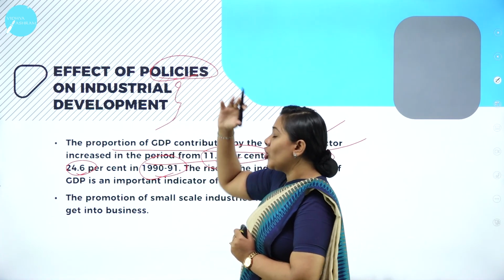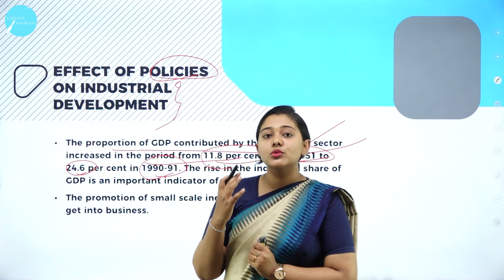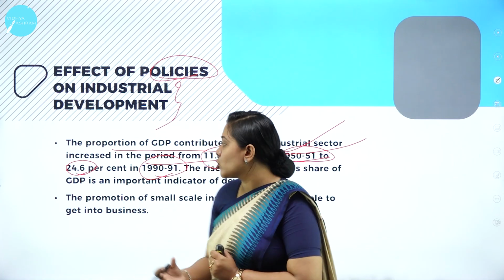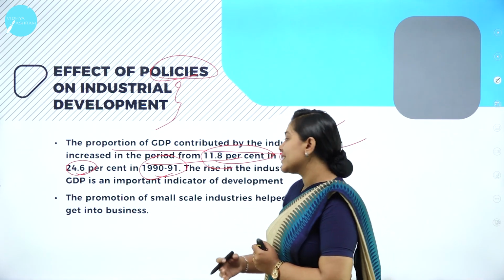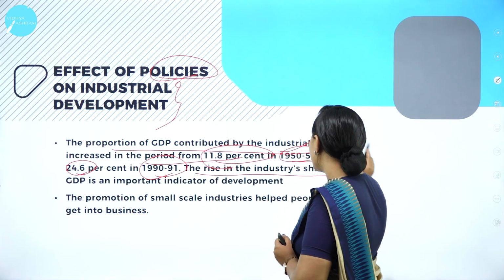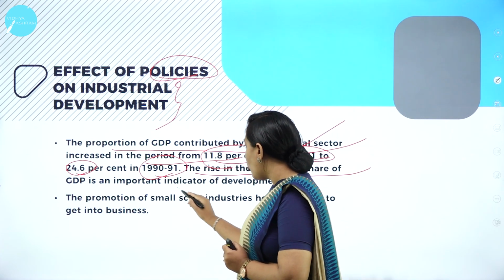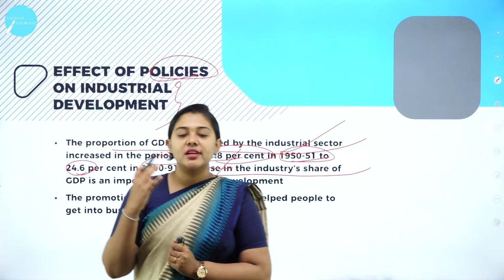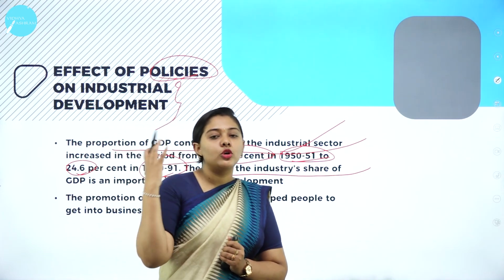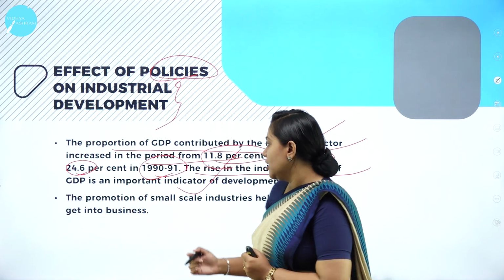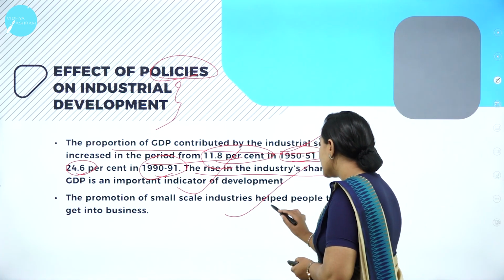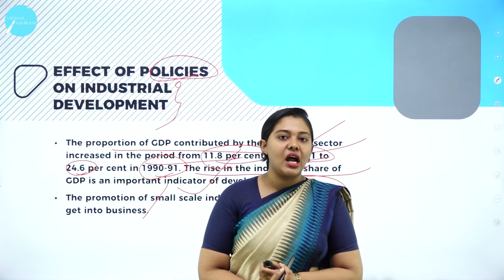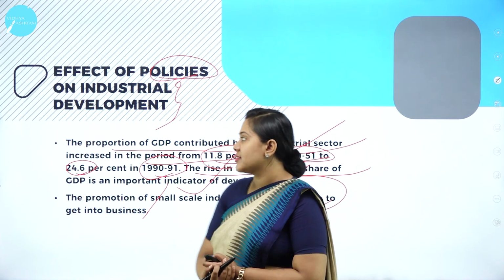Because of the trade policy and the resolution policy that we have put into our industrial development, we can see the changes that have happened. The rise in the industry share of GDP is an important indicator of development. Where the country's GDP is high, it is assumed that the country is moving towards economic development. The promotion of small scale industries also helped people get into business. They also started more and more businesses.